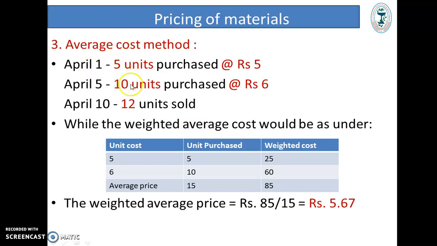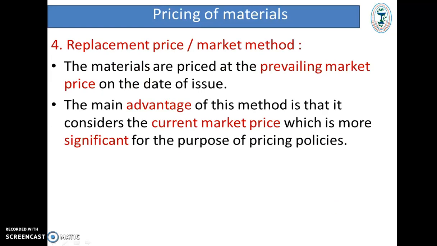So, total units purchased, that is 5 plus 10, 15. And the price paid is 25 plus 60, which is 85. So, the average price is calculated as 85 divided by 15, that is 5.67 rupees. So, each unit you have to sell at the price of 5.67 rupees.